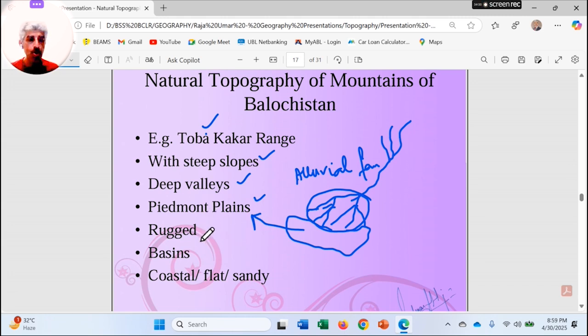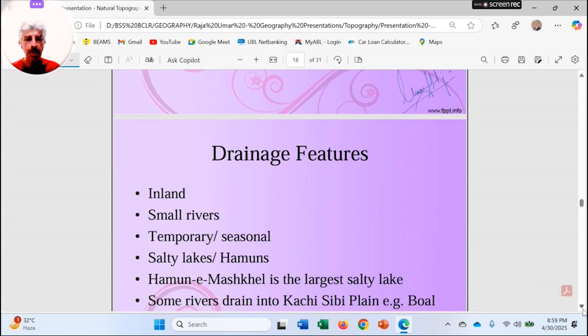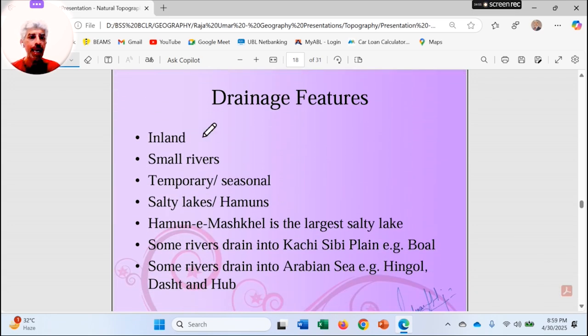As you have witnessed on Google Earth, the whole land is quite rugged and not even. There are certain basins surrounded by mountains. Then the coastal area is there. Flat and sandy deserts are there, as I have shown you the Kharan Desert in this region. So, drainage features of Balochistan Plateau: inland drainage absorption.